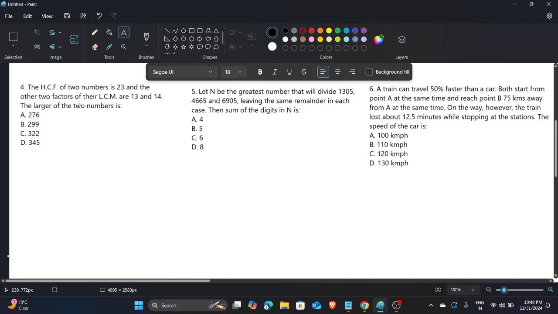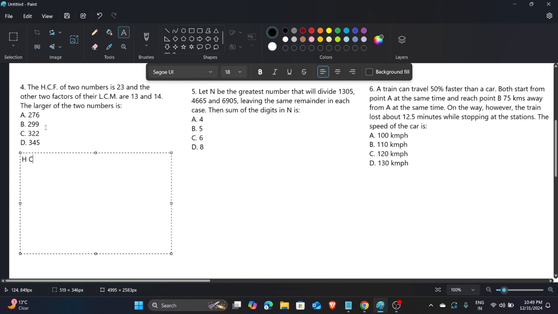The HCF of two numbers is 23, and the other two factors of their LCM are 13 and 14. The larger of the two numbers is? So the HCF of two numbers is 23, where HCF means highest common factor. The other two factors of their LCM are 13 and 14. First we have to see the concept of HCF and LCM.